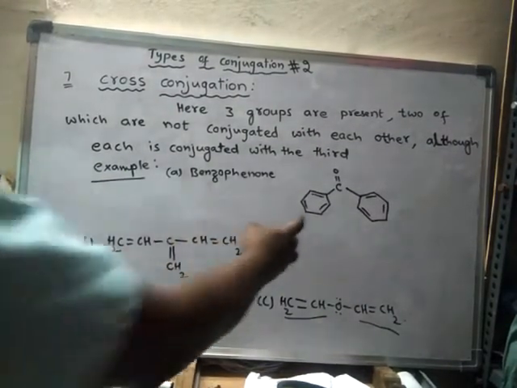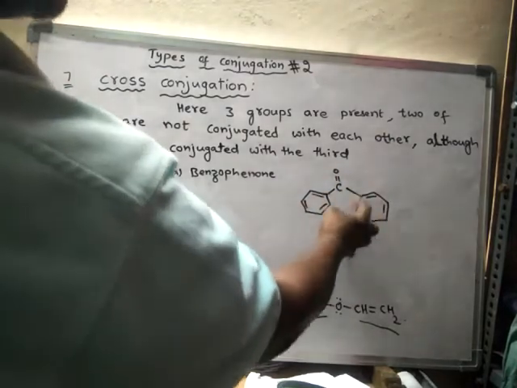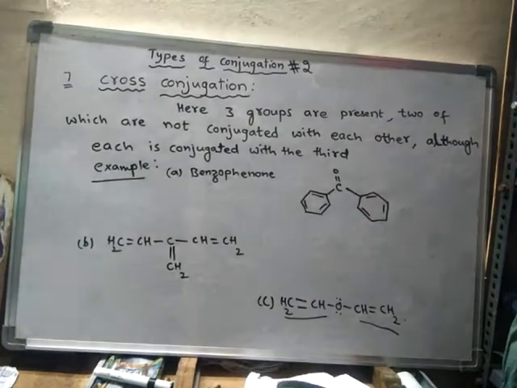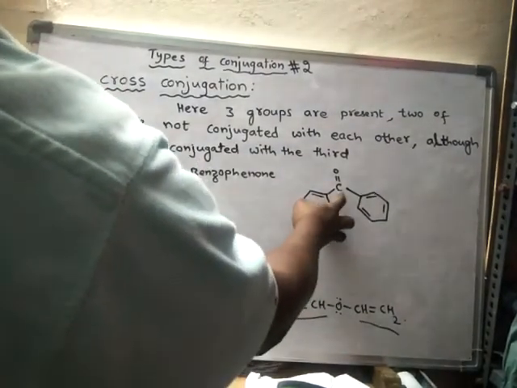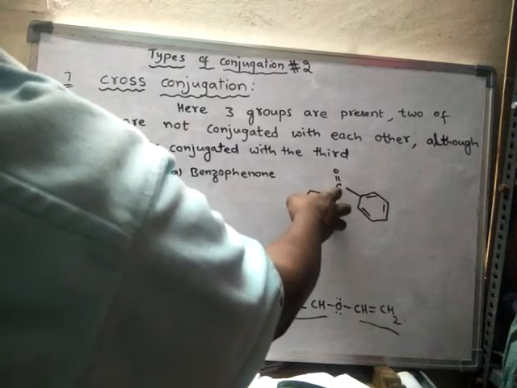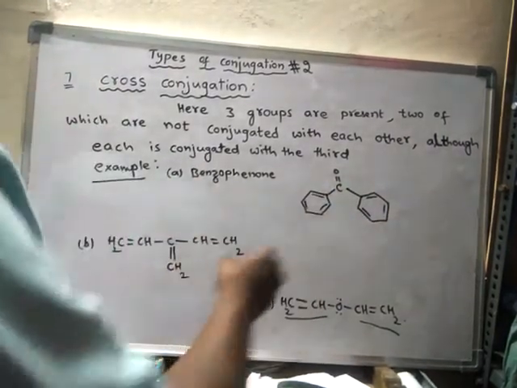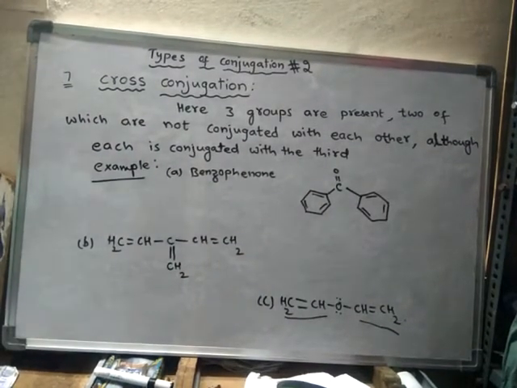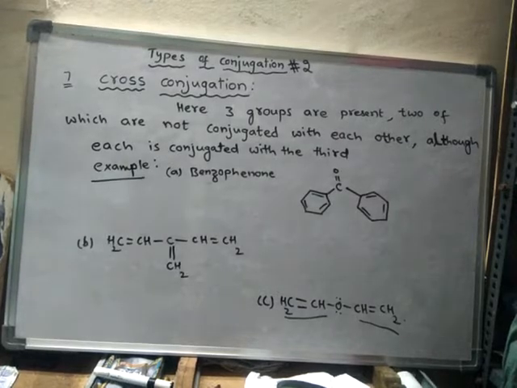So like this, in this compound also, this is a carbonyl group and phenyl groups. Between these two phenyl groups there is no conjugation, but this phenyl group will involve in conjugation with the carbonyl group, and even this phenyl group also will involve in conjugation with the carbonyl group. So such a type of conjugation is said to be cross conjugation. Okay, right. Next we will learn about the rules of the resonance.